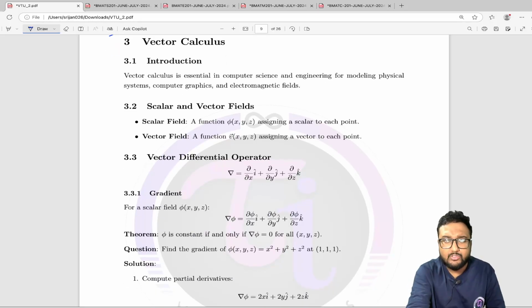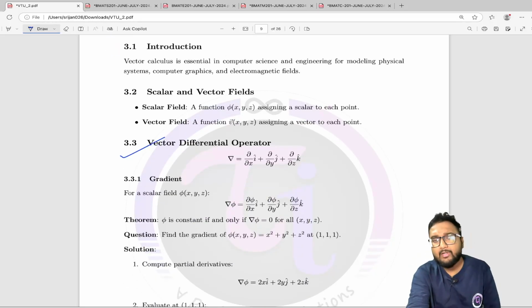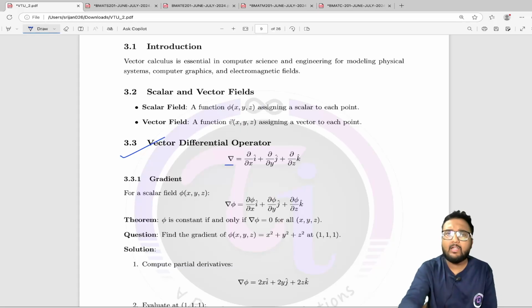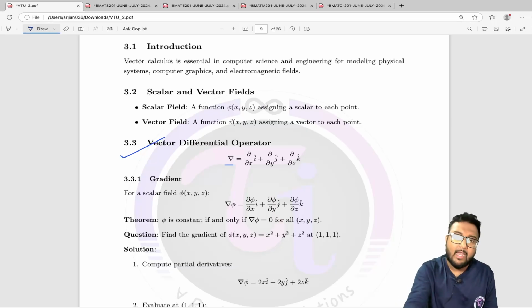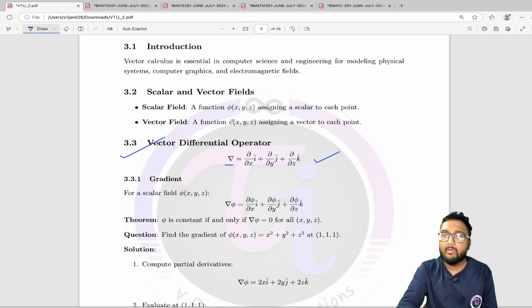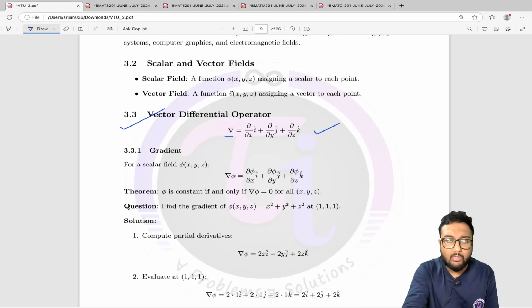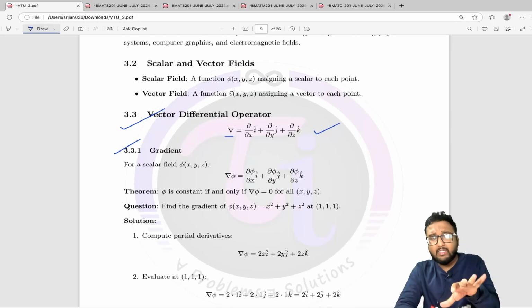Okay, so firstly, this operator that you need to know is called the nabla operator. I hope all of you know the name. The name is important: nabla, N-A-B-L-A, nabla operator, and it is defined like this: vector differential operator or nabla operator. This is very, very important, and this is mostly used in all of the parts of this vector topic, right? For example, this is the formula of gradient.